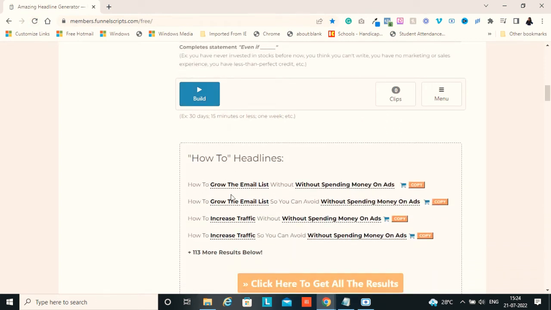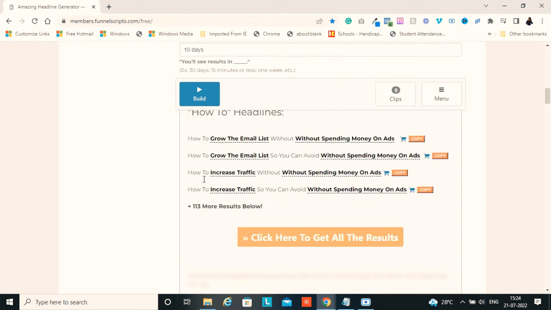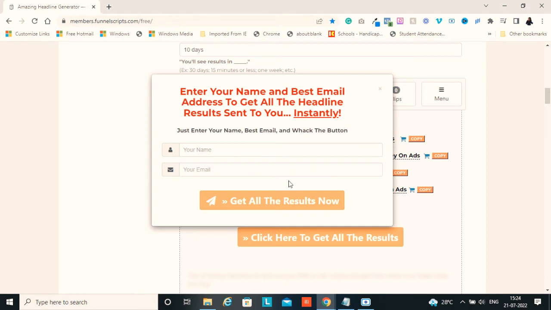So here are the results. How to grow the email list without spending money on ads. How to grow the email list so you can avoid spending money on ads. So these are all how-to headlines. You will get more headlines when you click on this. Just add your email ID and you can download those. 113 more results, which have a warning, which have numbers. Let me show you after downloading that.